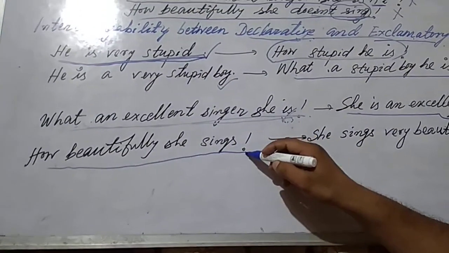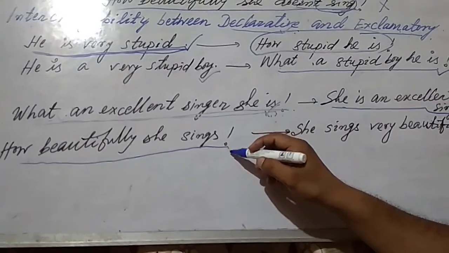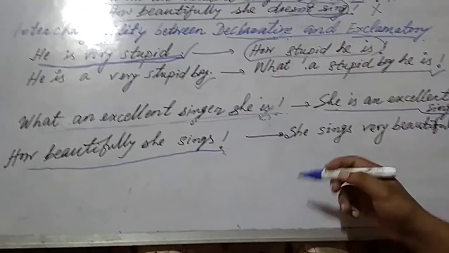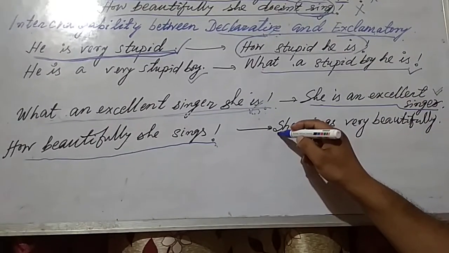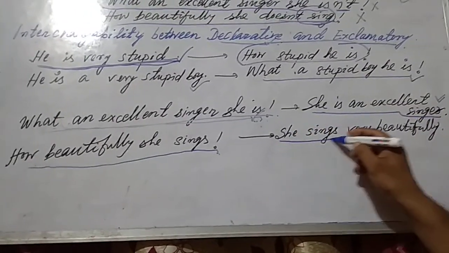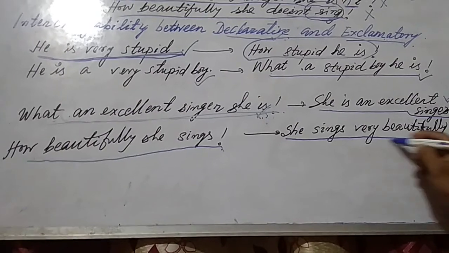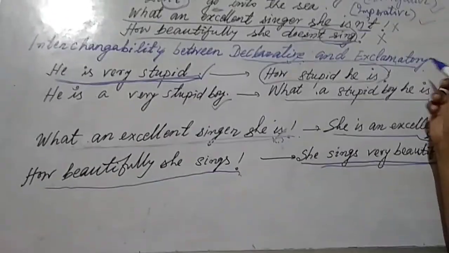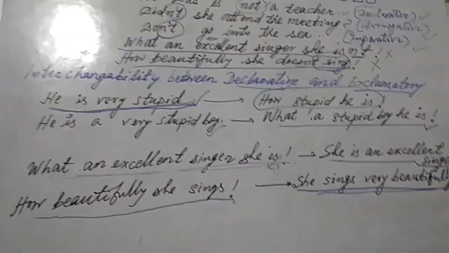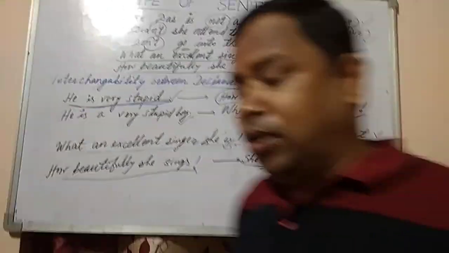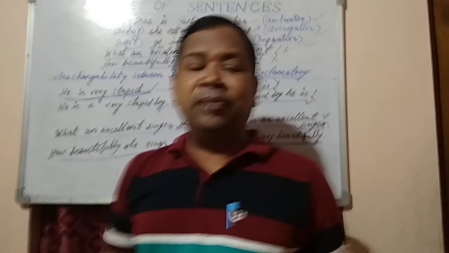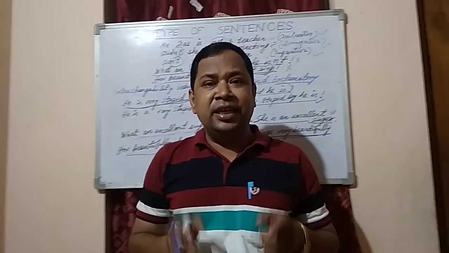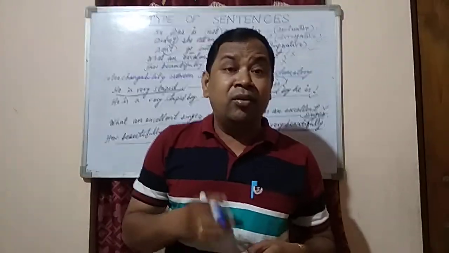This is an exclamatory sentence, and it can be changed to declarative form. The sentence will be, she sings very beautifully. So declarative sentence and exclamatory sentence both can be changed into alternative sentences. That means they can be interchanged. They can be changed in the vice versa form.